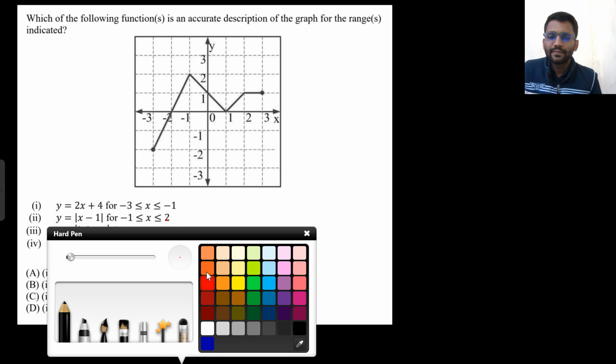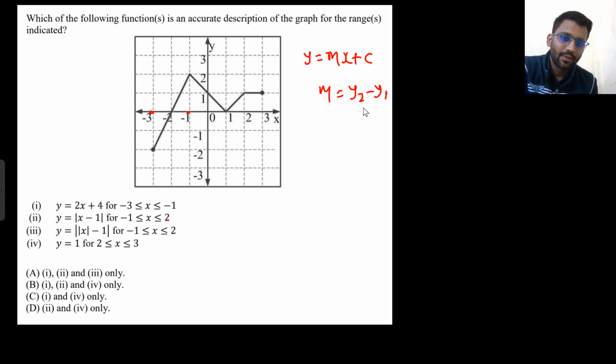So this is the problem. Here you need to tell which of the statements are correct for the graph. So you have to write the equation of the line. That's it. So we are writing from -3 to -1. What is the equation of a line? y equals mx plus c, right? Where m is (y2 minus y1) upon (x2 minus x1). Then you can find the value of c as well by putting in the values of x and y. Right? So let's see for this one, for -3 to -1.